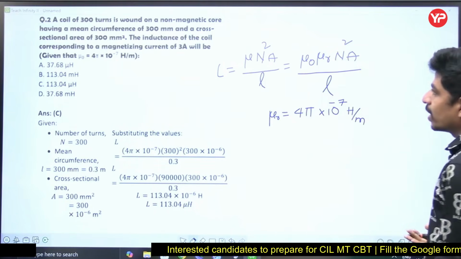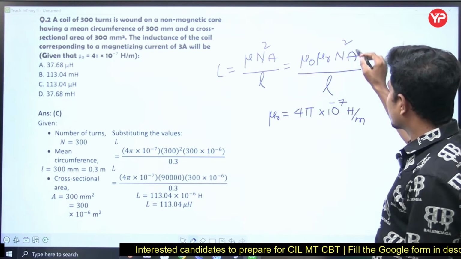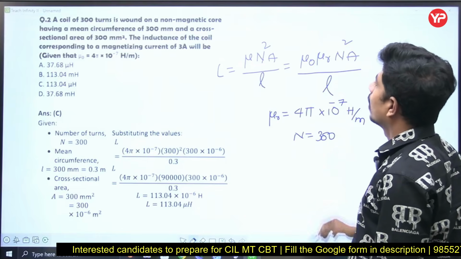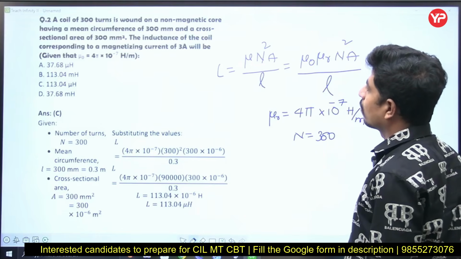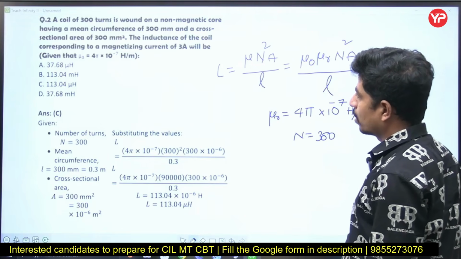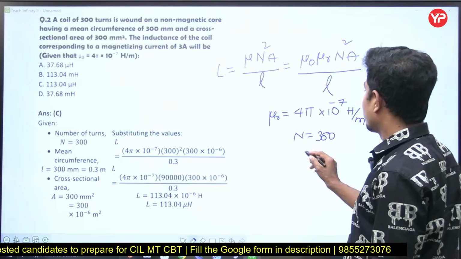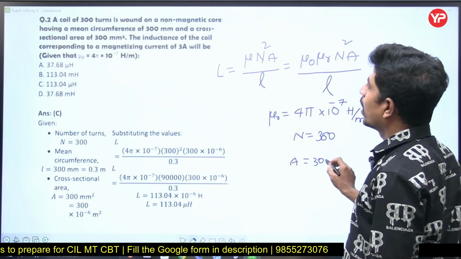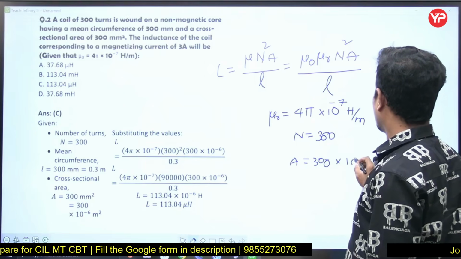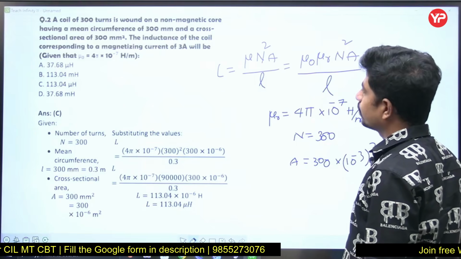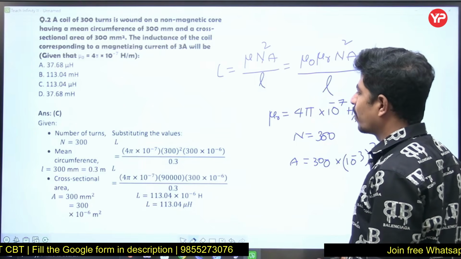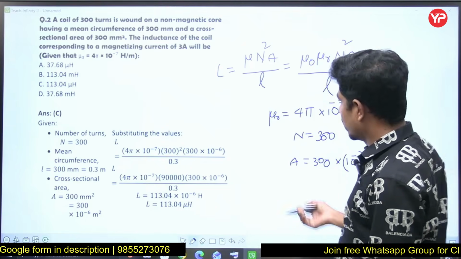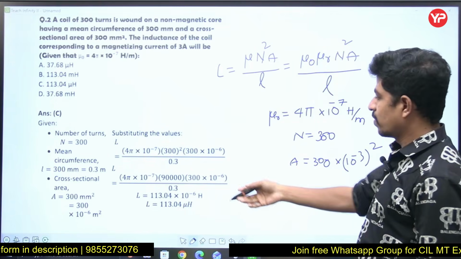What has he given? He has given 300 turns, so N is 300. Then he has given the circumference of the pole and the cross-sectional area, 300 mm square, so A is 300 into 10 to the power of minus 6 square meters. The total data is given by him, so just substitute in this formula and you get this value.